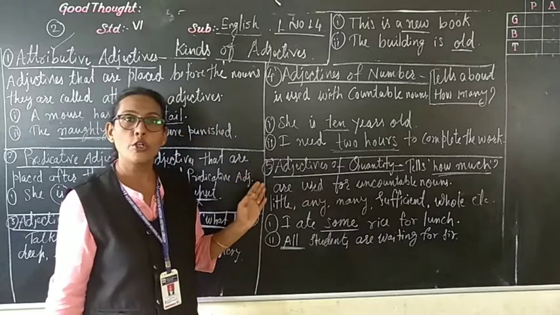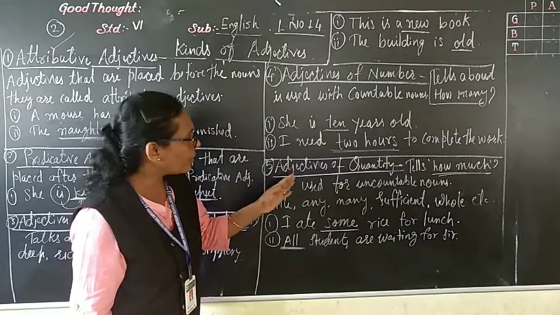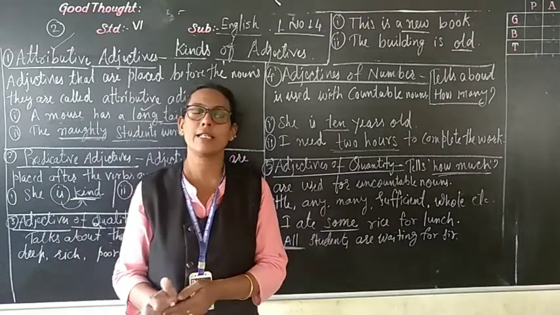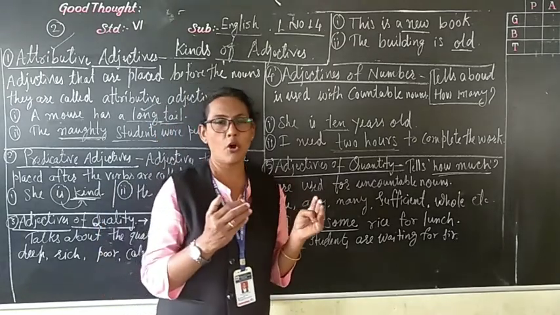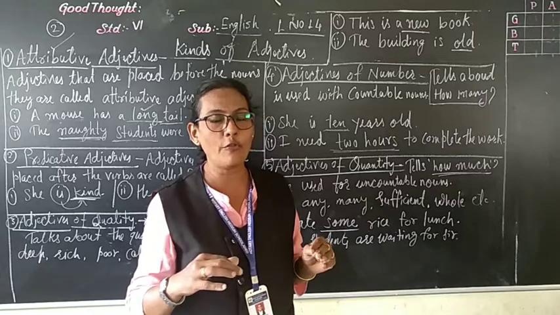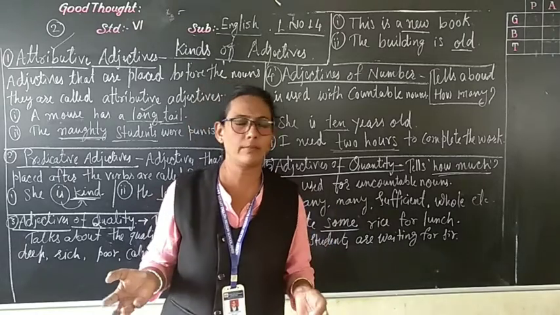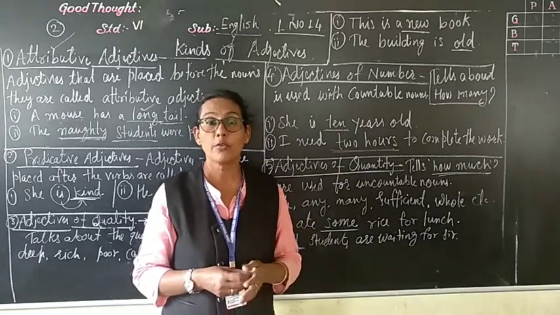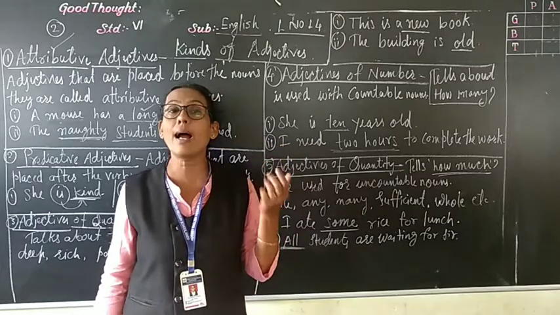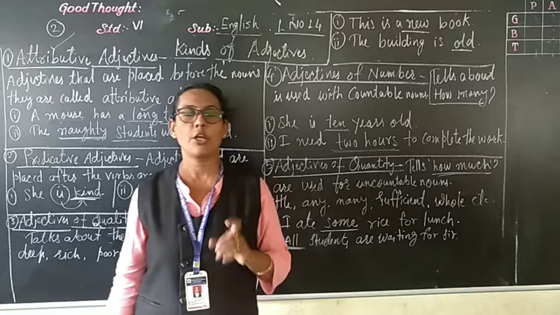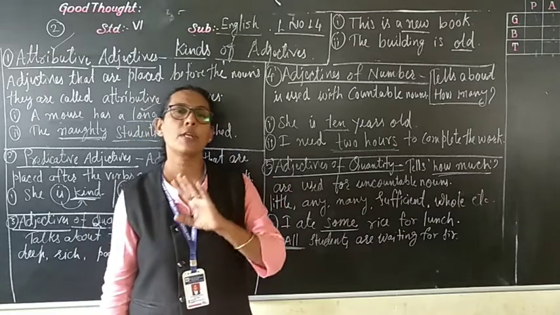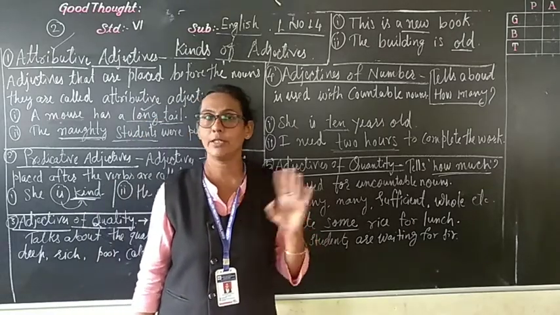Okay, now we go to fifth, that is adjectives of quantity. Quantity, how much quantity you need? If we go to grocery shop, we ask 1 kg of this sugar or whatever you want. So, how much quantity? Kitna hai? So, it tells about how much. Quantity we always use for uncountable nouns.